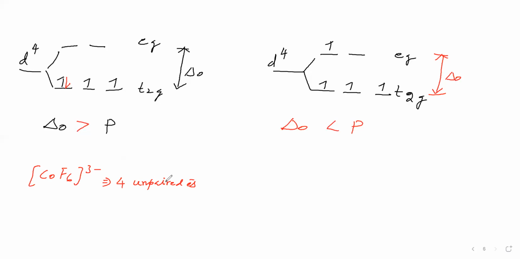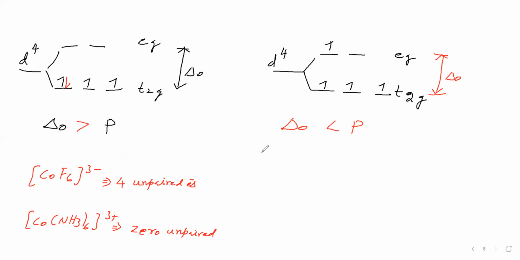Another complex we have discussed is Co(NH3)6 3+. Experimental analysis said that here the number of unpaired electrons is 0. Why is it so? That is not explained by valence bond theory. How crystal field theory explains these points, we will see.